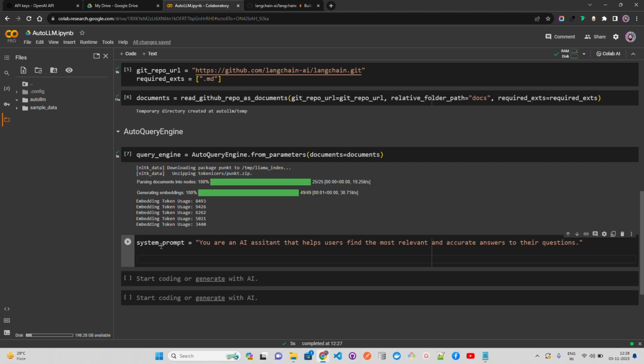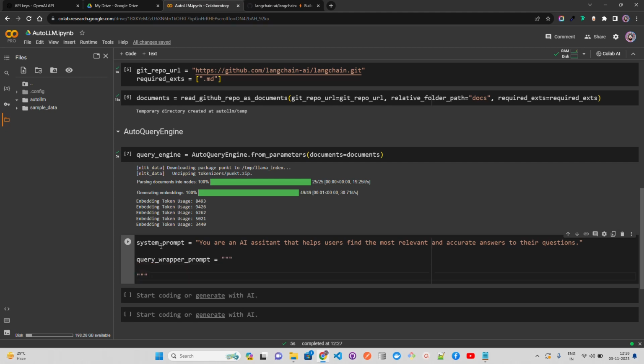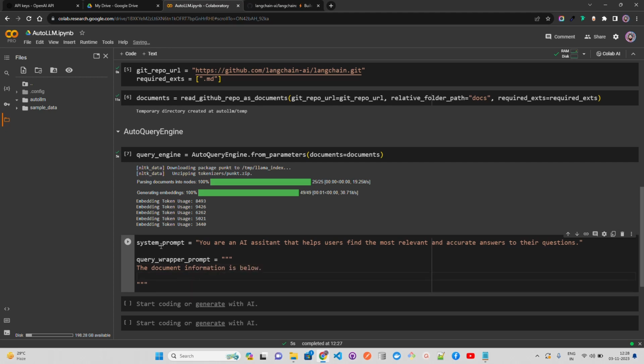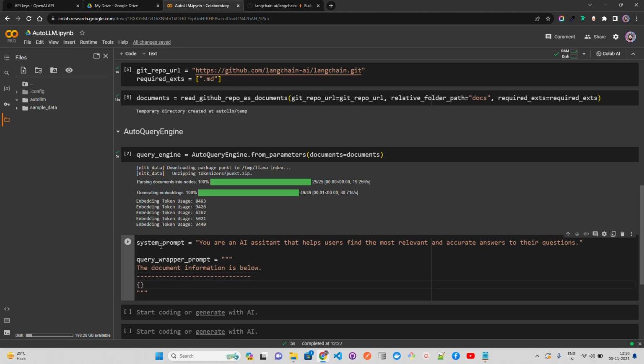Now you can also have a query wrapper prompt, and let's have a doc string here in that case. Inside this you can write that the document information is below, and you can pass that as a variable here.